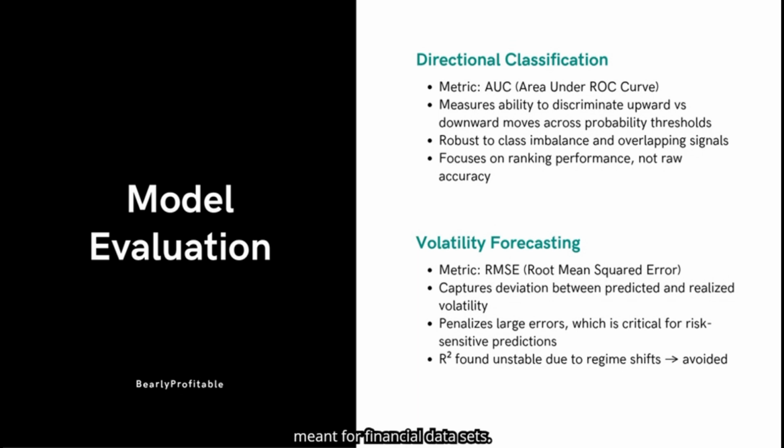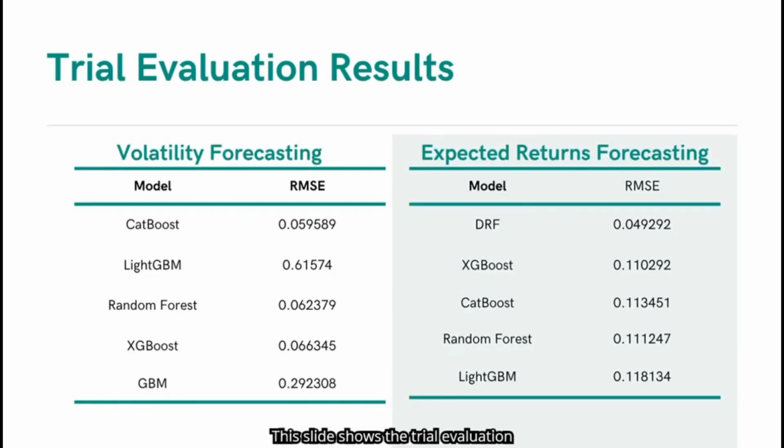meant for financial datasets. This slide shows the trial evaluation results for the initial framework. For volatility forecasting, the CatBoost model achieved the best RMSE at 0.0596. For expected return forecasting, the distributed random forest model delivered the best RMSE at 0.0539.